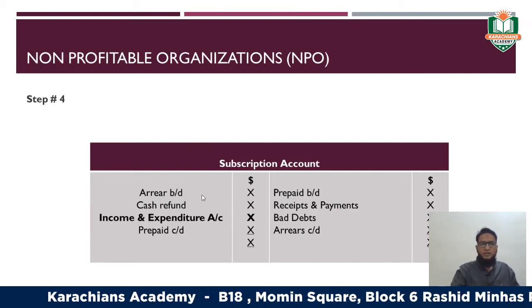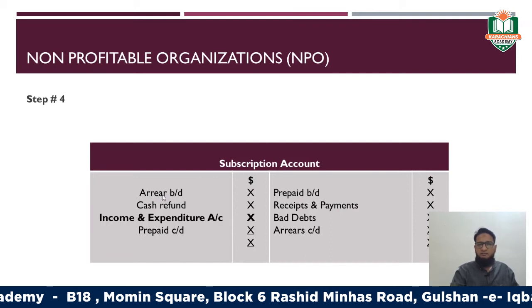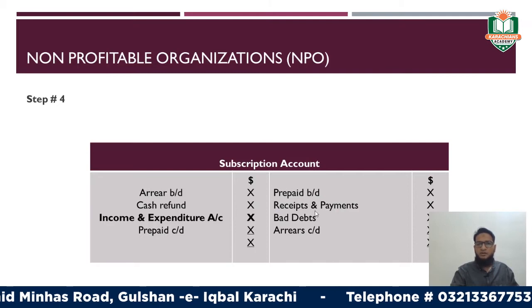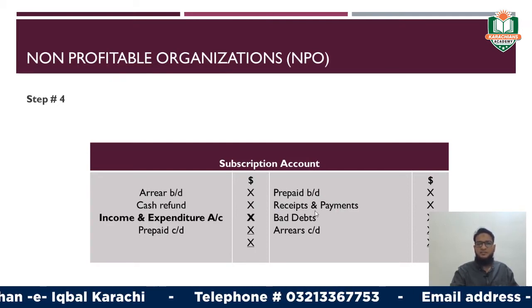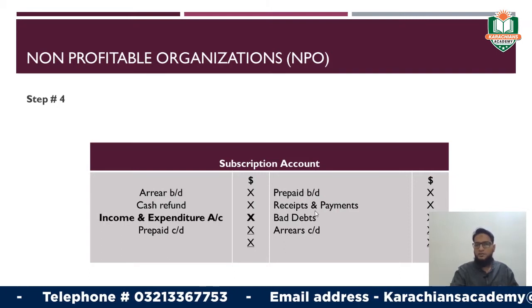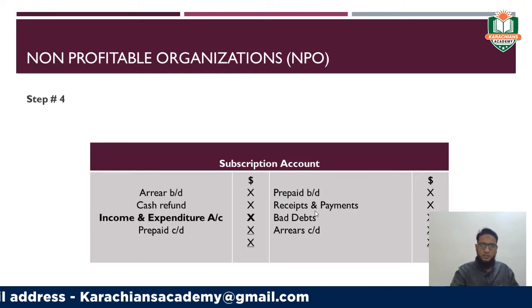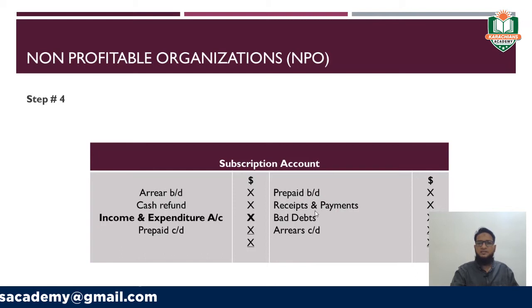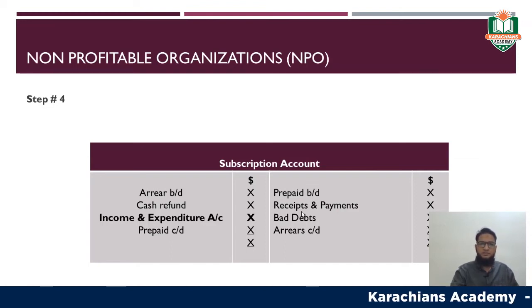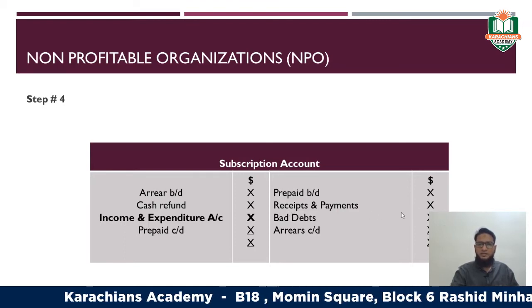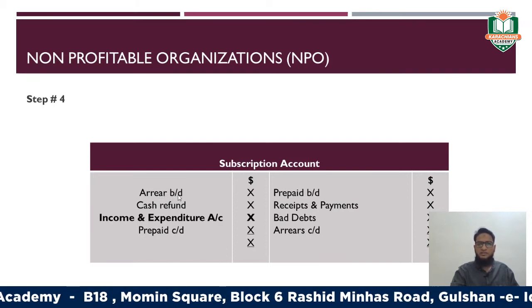Then this receivable amount will be reduced if the non-profitable organization or the club will receive the subscription amount from their members, right? What you need to do, you have to look at the amount of subscription in the receipt side of the receipts and payment account. There you will find the amount that has been received from the members against the subscription. Just write here that amount in the credit side, okay, in order to reduce the receivable amount.